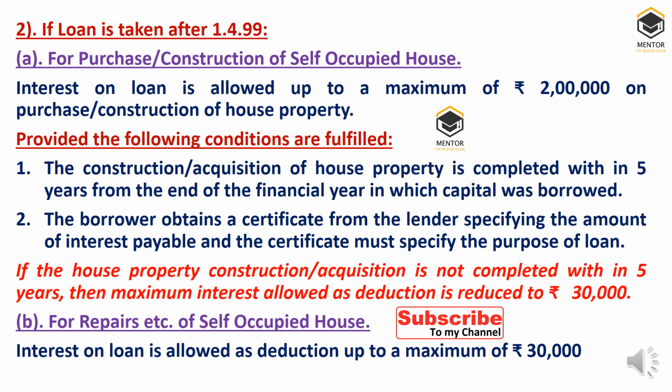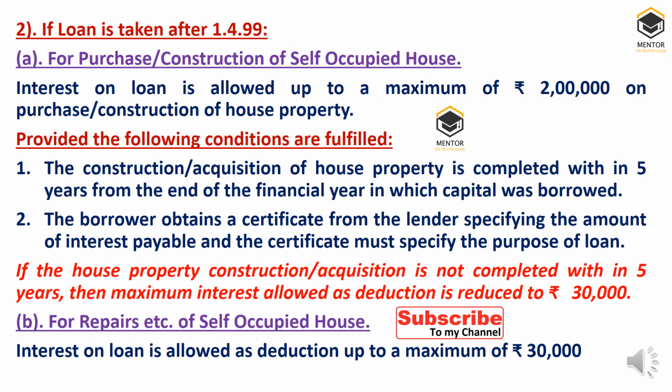If the loan is taken after 1-4-1999, there are two situations. One is if it is purchase or construct, right? Purchase or construction of self-occupied house. In that case, interest on loan is allowed up to maximum of 2 lakh on purchase or construction or acquisition of the house property. So maximum interest is 2 lakh if the loan is taken after 1-4-1999, provided that loan must be used to either purchase or construct the house, provided the following conditions are fulfilled.